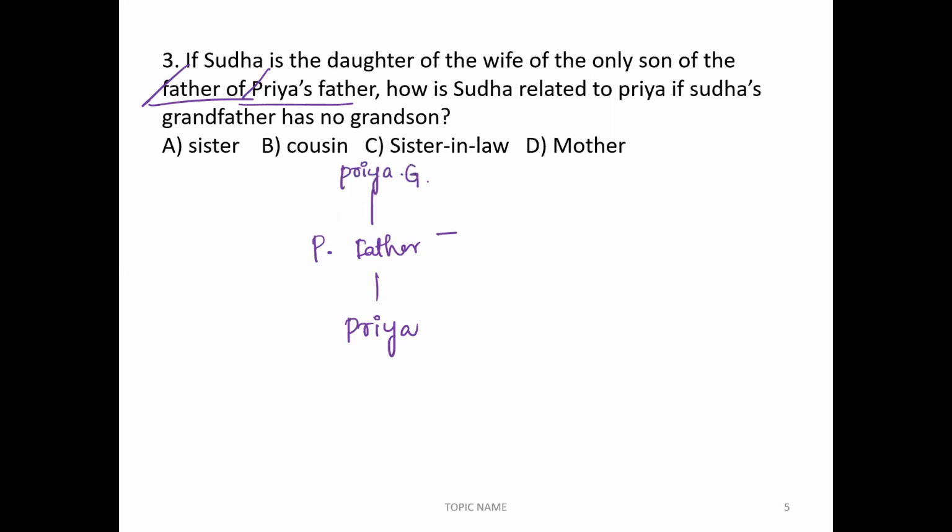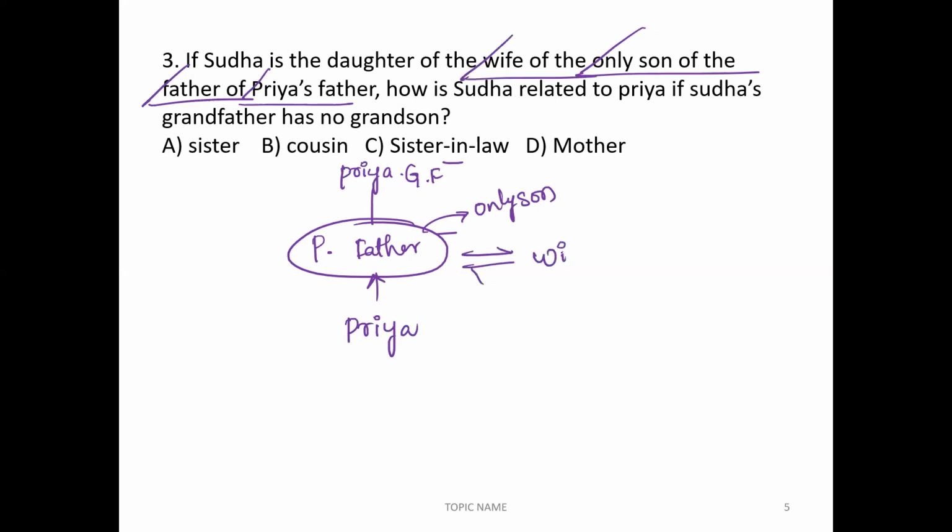Correct, Priya's grandfather. Now, only son of father. Only son of grandfather means Priya's father only. This person is the only son of Priya's grandfather. Wife of only son, here the person is Priya's mother. Sudha is the daughter of the wife. Here the person Sudha. Sudha is the daughter of these two couple.